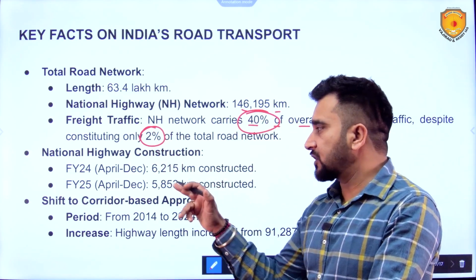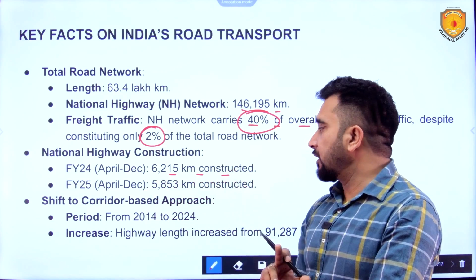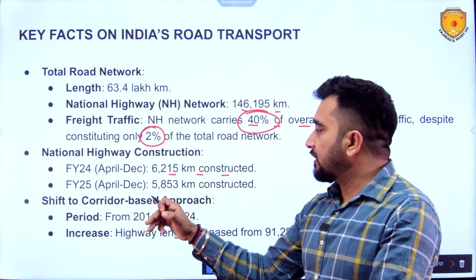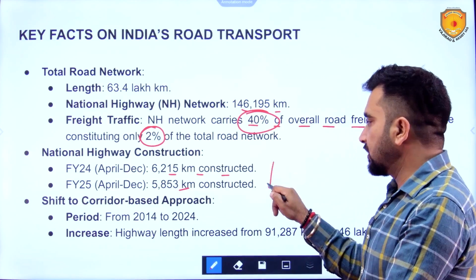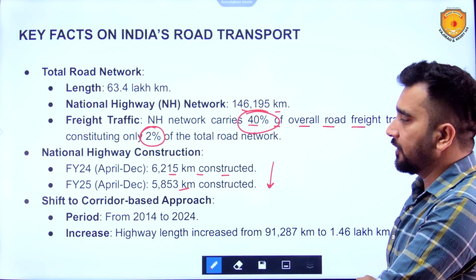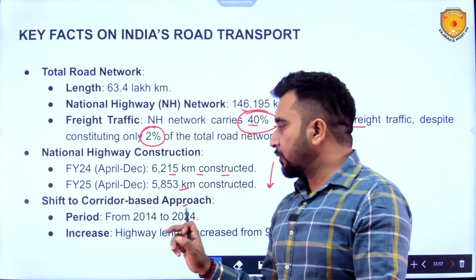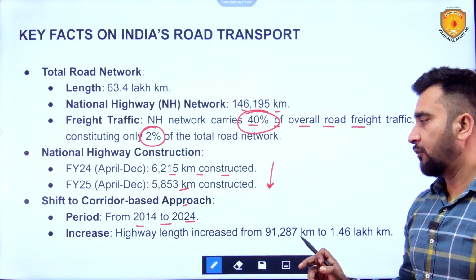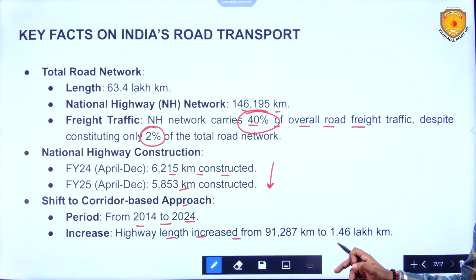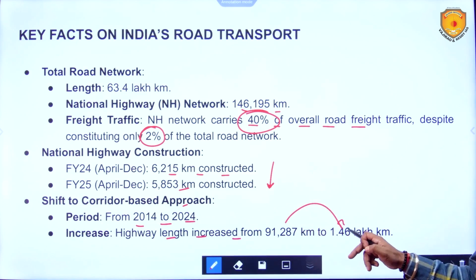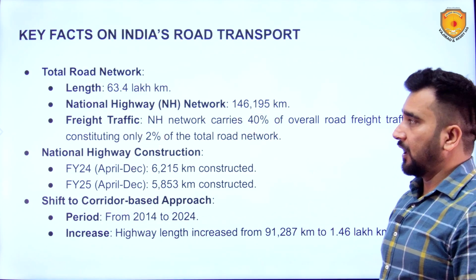National highways construction: FY24, 6215 kilometers constructed. In FY25, for the same period, 5853 kilometers constructed. There is a dip slightly over here. Shift to corridor based approach from 2014 to 2024 was there. Highway length increased from 91,287 kilometers to 1.46 lakh kilometers in total.